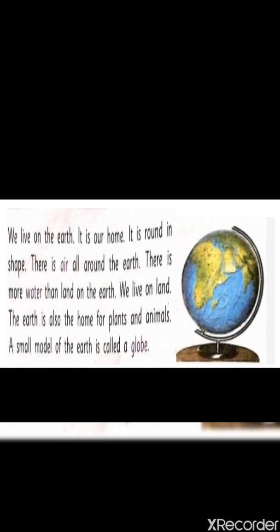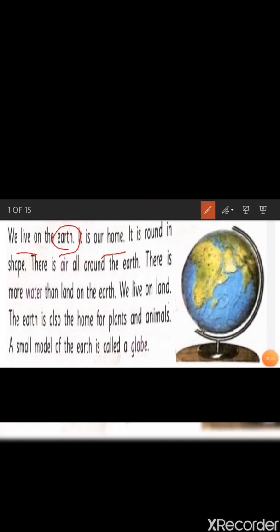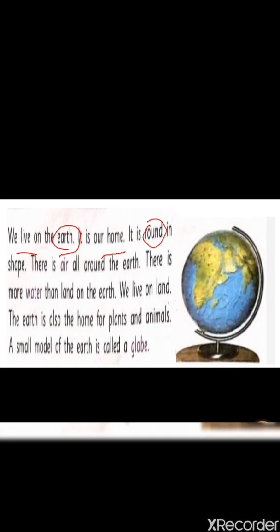Now let us read what is written here. We live on the Earth. It is our home. It is round in shape. There is air all around the Earth. There is more water than land on the Earth. We live on land. The Earth is also the home for plants and animals. A small model of the Earth is called a globe.